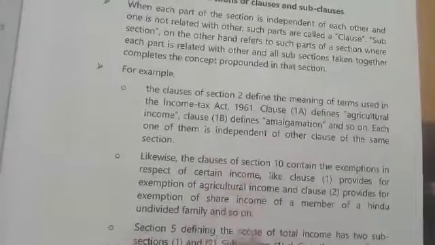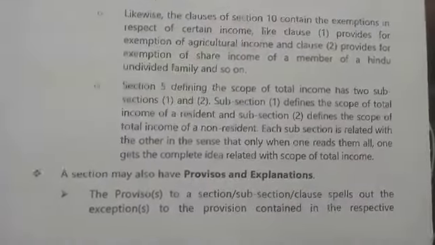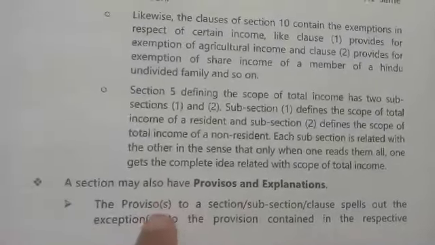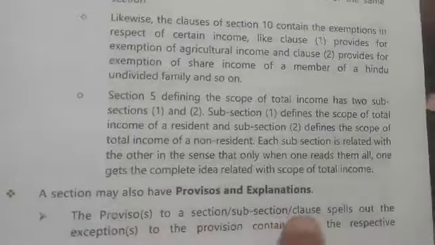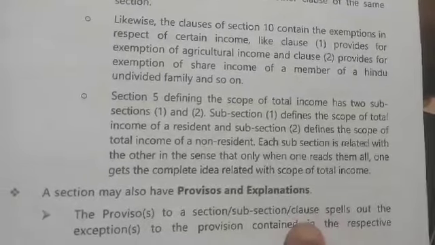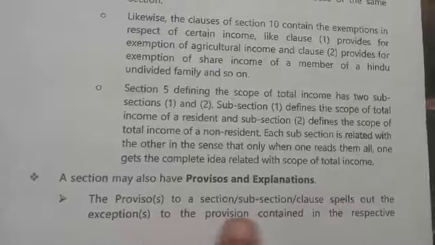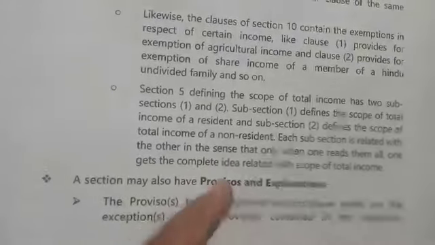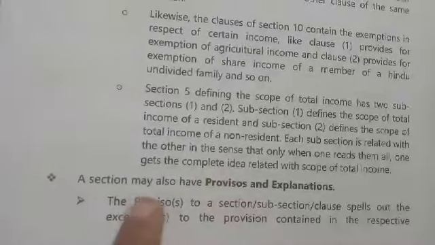Now, provisos and explanations. A proviso may be to a section, subsection, or clause. It tells the exceptions to the provisions. Exceptions regarding these will be told in provisos.